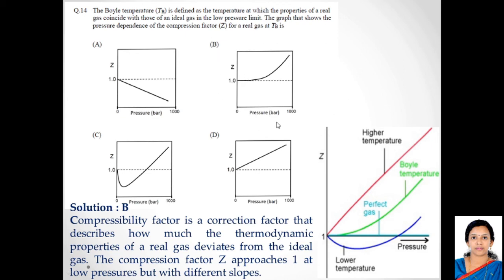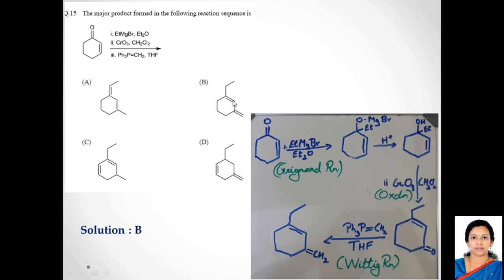Moving on to question number 15. It's from organic chemistry. The major product formed in the following reaction sequences. So there are 3 reagents that have been given. So this is a cyclohexenone, a cyclic ketone. The first reagent is Grignard reagent, ethyl magnesium bromide in the presence of ether as solvent. And when you react with the Grignard reagent, the Grignard reaction takes place.